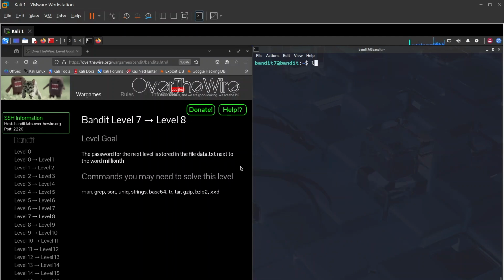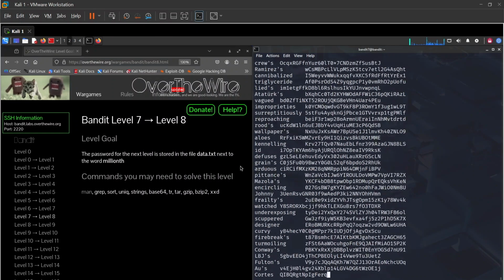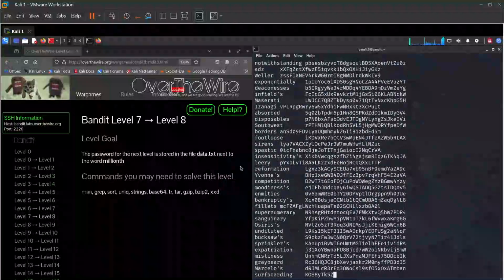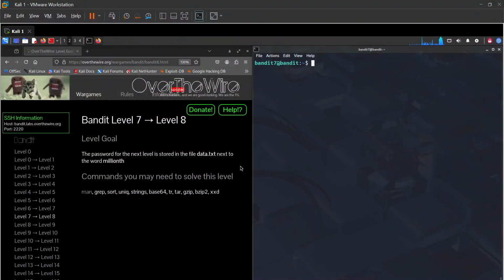I'm going to clear this and ls. We have data.txt, and usually we can just cat data.txt and we'll be able to see a bunch of files. The first instinct whenever I get this kind of challenge is to cat this data.txt and pipe it and grep the word. They say the password is next to the word millionth. So if I copy this, and grep is just to pick out that particular word, if I hit enter, voila, I actually got the answer.